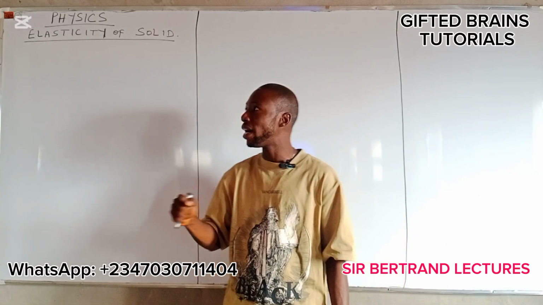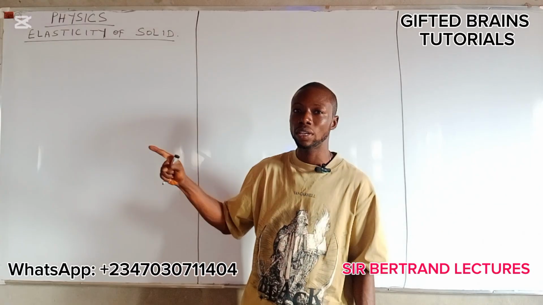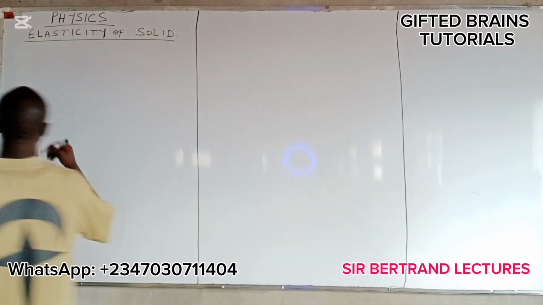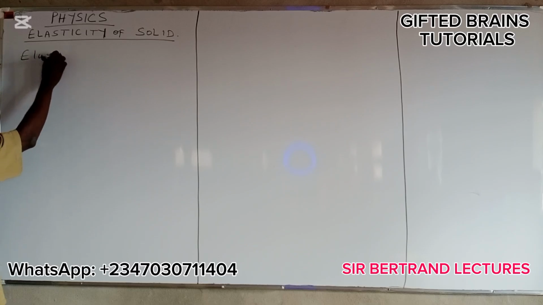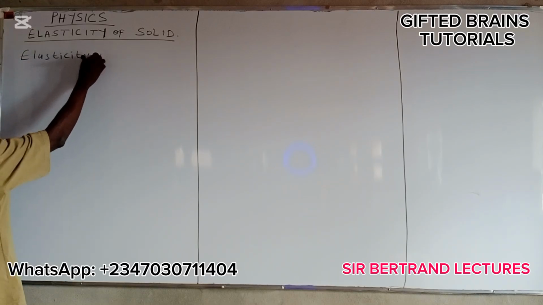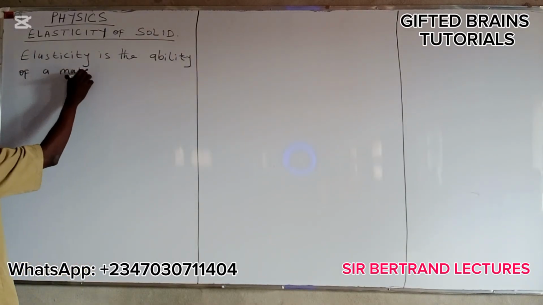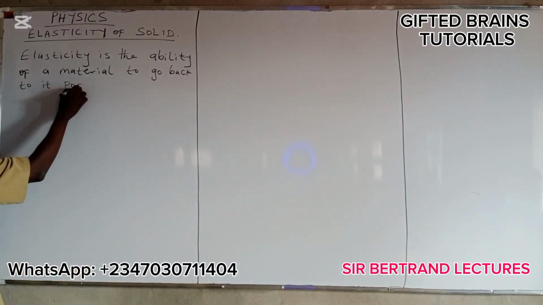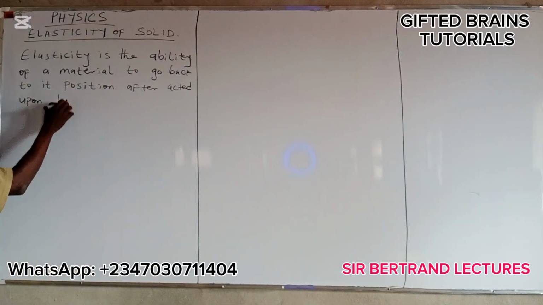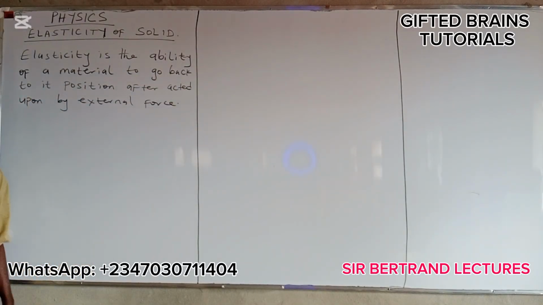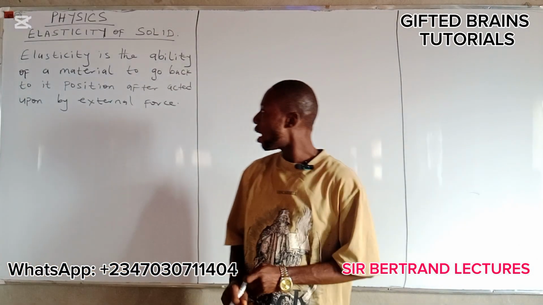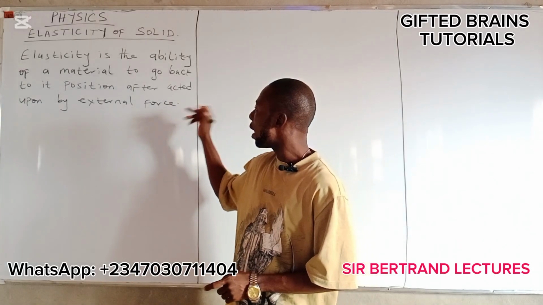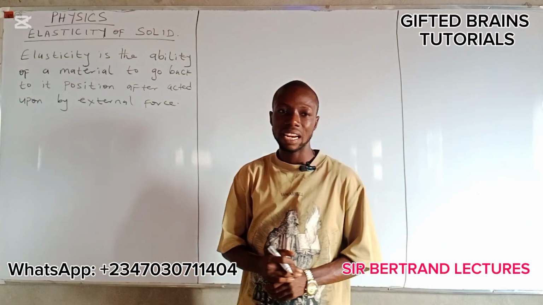That is what we mean by elasticity of a solid material: the ability of a material to go back to its position after being acted upon by an external force.